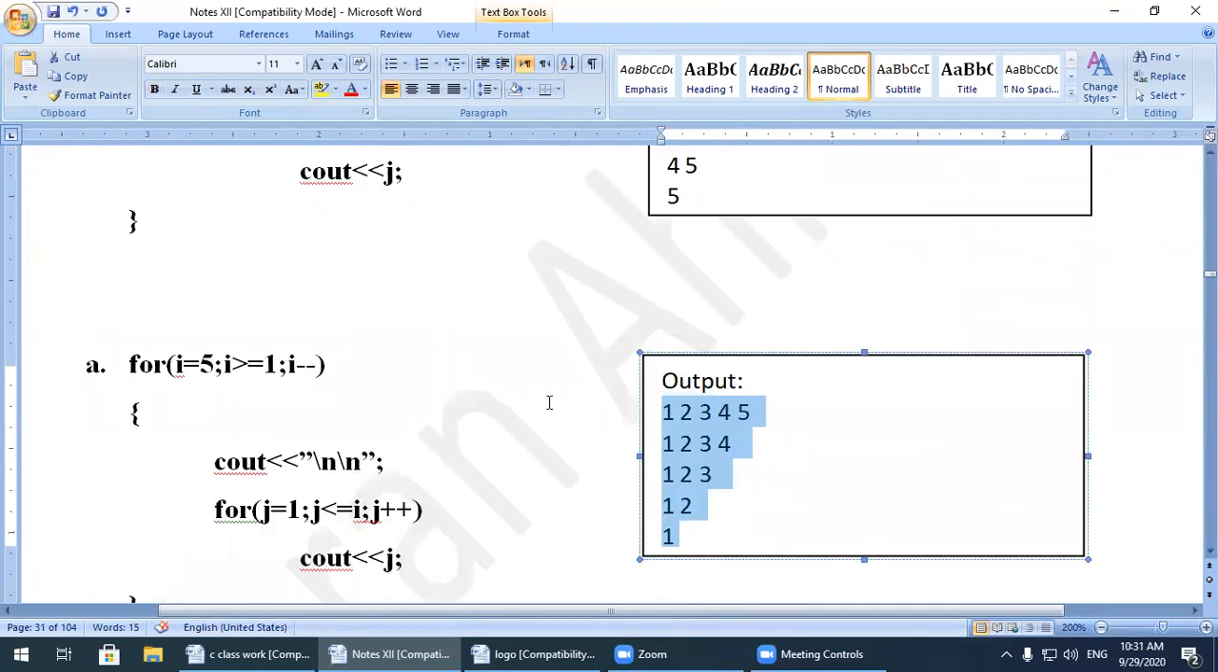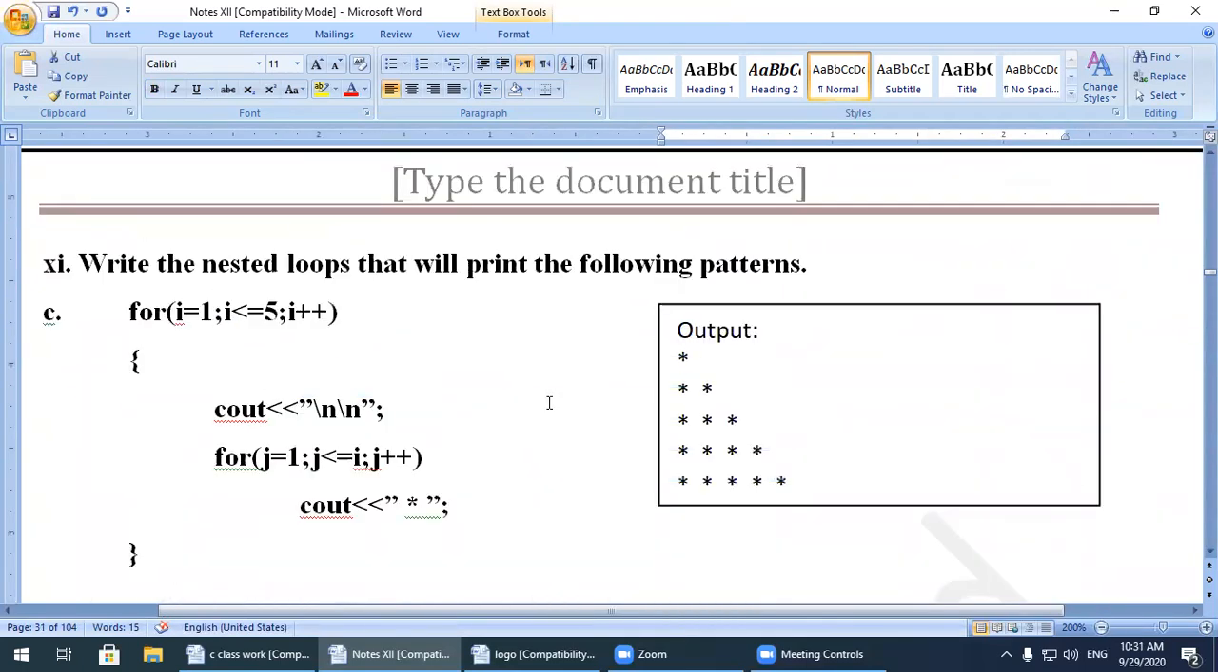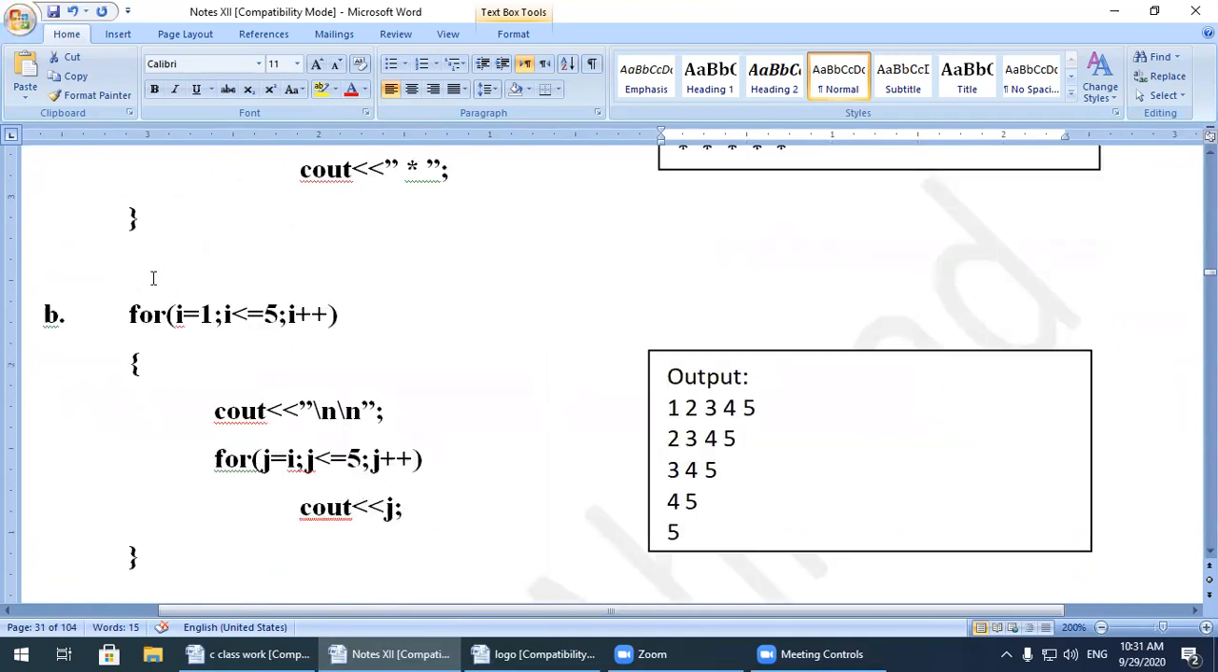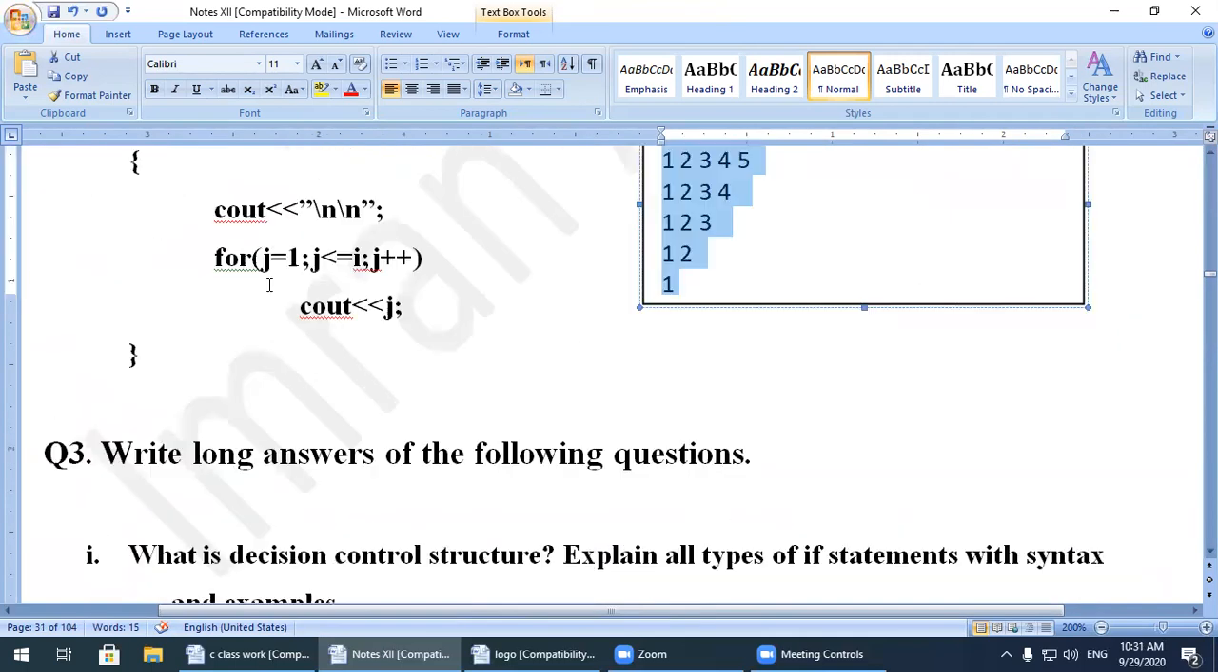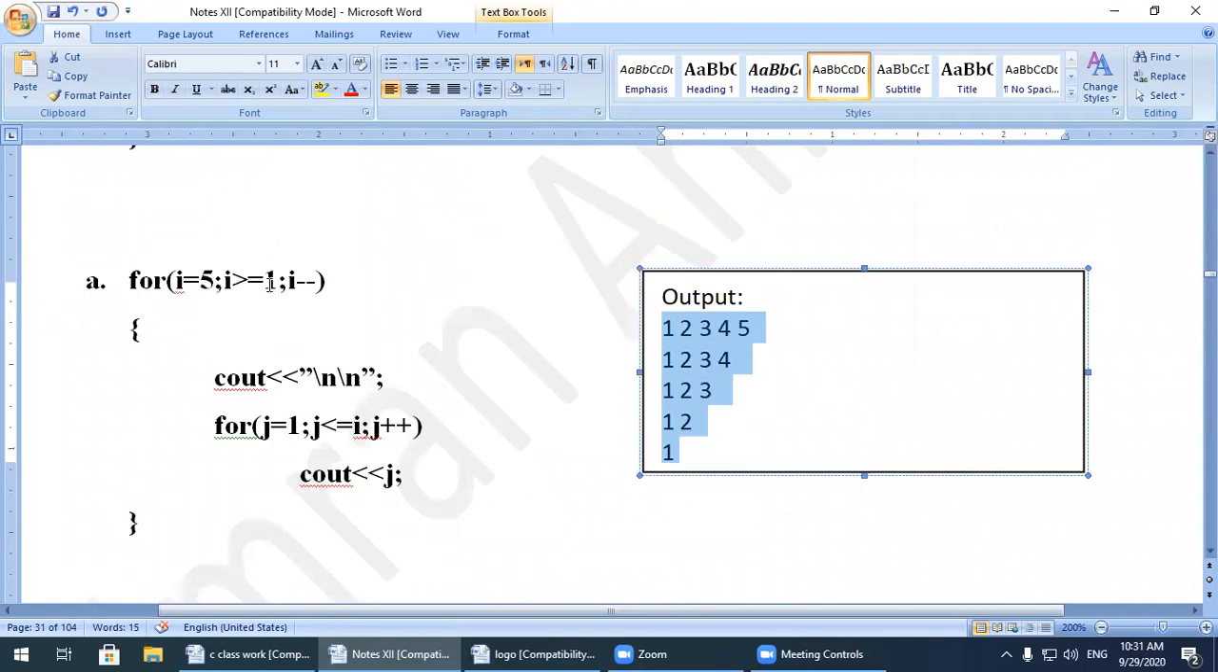So this is the chapter question. Write the nested loops that will print the following pattern of short question number 11. After that, the short questions are completed.